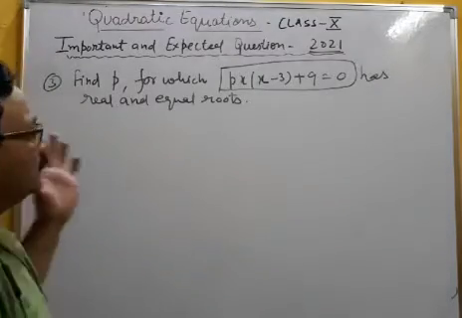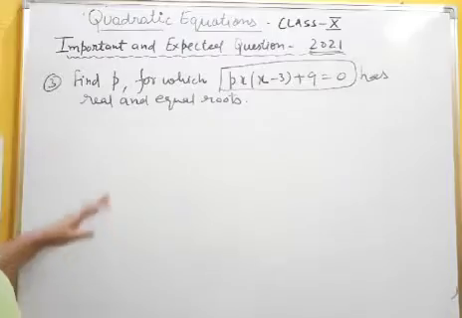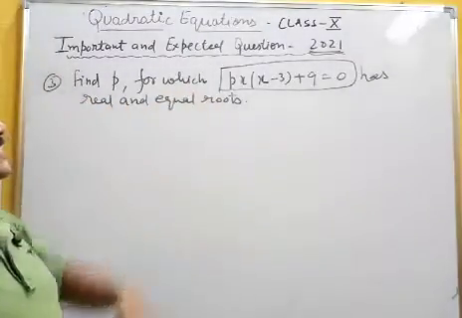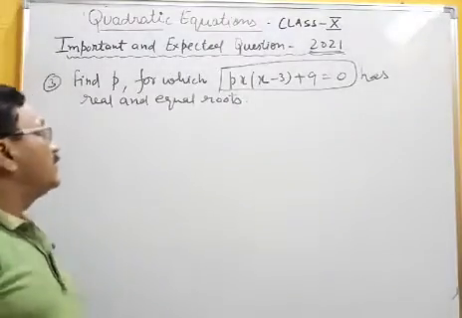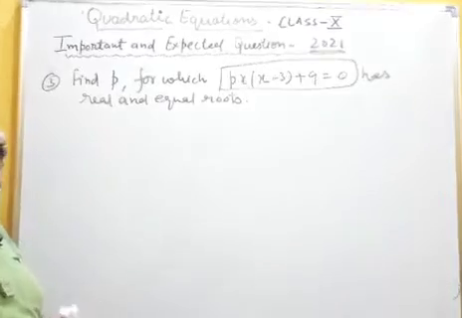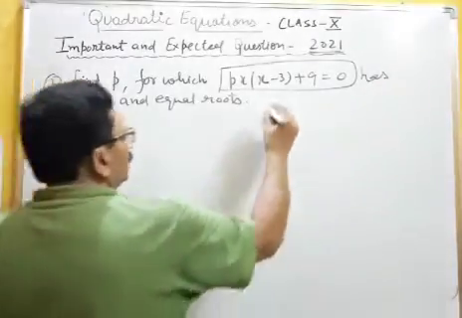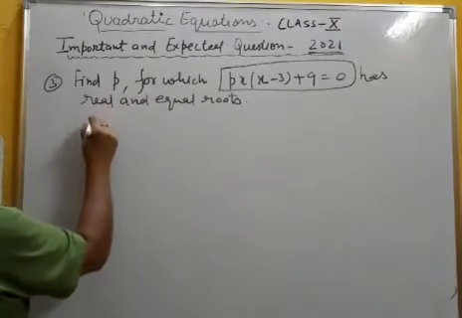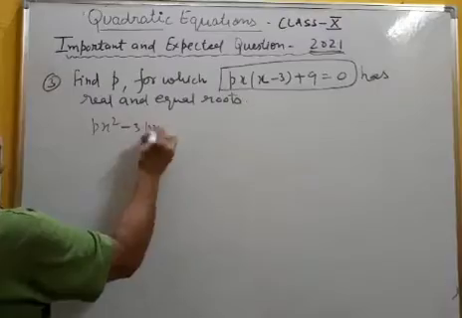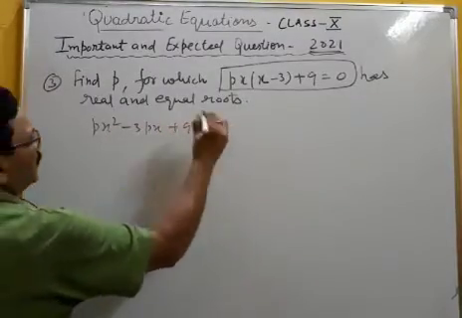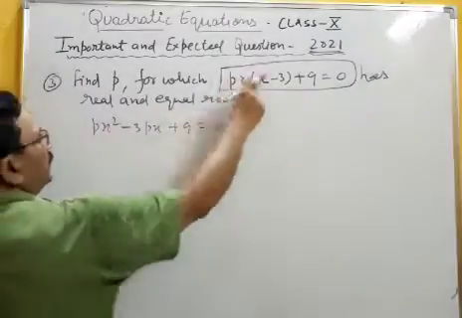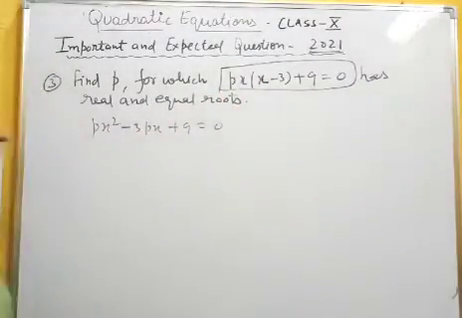Now you see the third question. Find p for which the quadratic equation px(x minus 3) plus 9 equal to 0 has real and equal roots. Okay. Now you can solve this question if you know very well about the condition for real roots. So first of all, the equation is what? px square minus 3px plus 9 equal to 0. If you open this bracket, px into x, px square minus 3px plus 9 equal to 0.